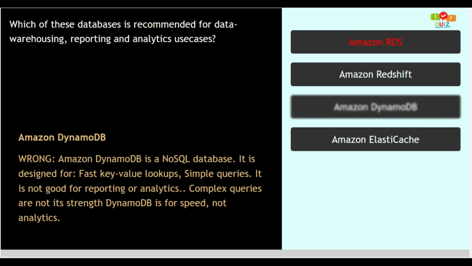Option number 3. Amazon DynamoDB. This option is wrong as Amazon DynamoDB is a NoSQL database. This is designed for fast key value lookups, simple queries. It is not good for reporting or analytics. Complex queries are not its strength. DynamoDB is for speed, not analytics. This option is wrong.